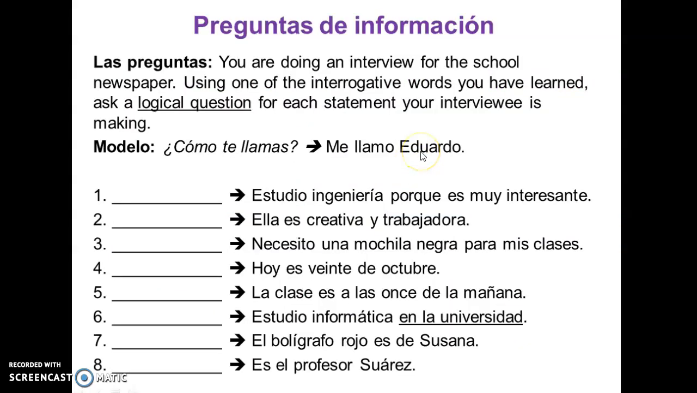So there are two activities here that I've prepared for you to use these interrogative words. You need to ask a logical question in order to receive this answer. Like, ¿cómo te llamas? If I receive an answer like, me llamo Eduardo, my name is Eduardo, the only logical question would be, what's your name? ¿Cómo te llamas? And so here, according to the statements we need to decide which one we're going to use. So this is the activity for today.